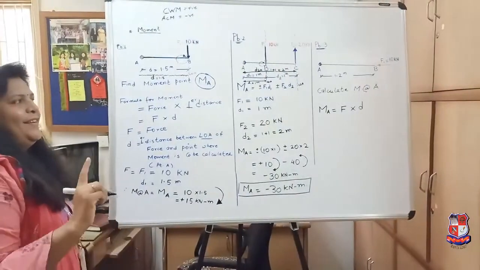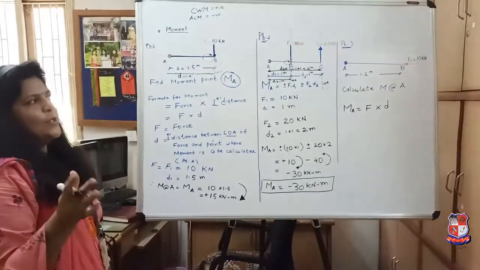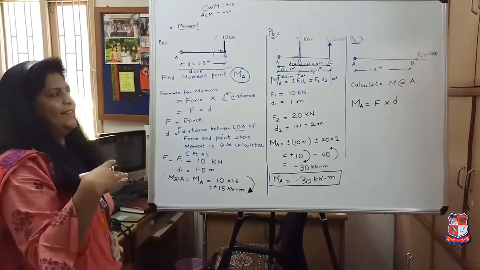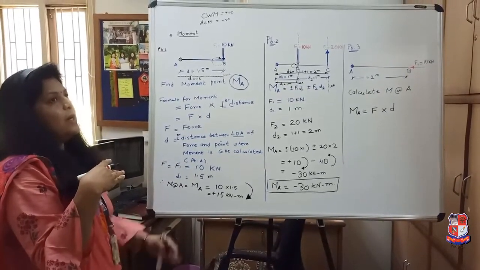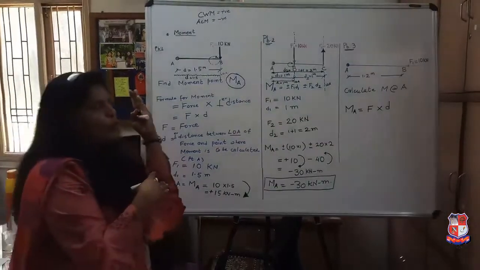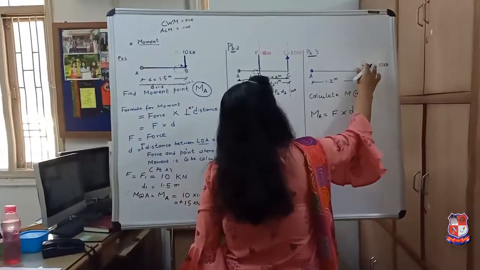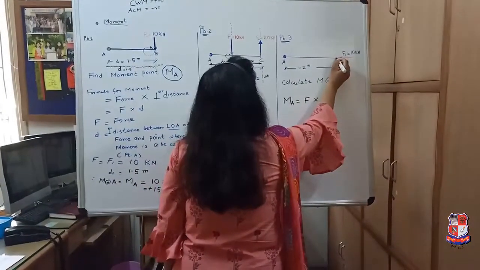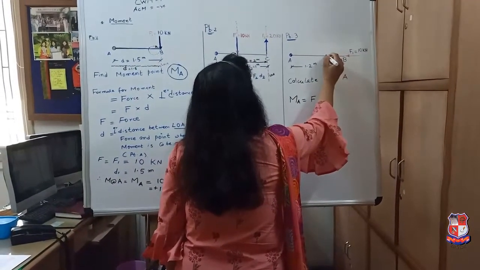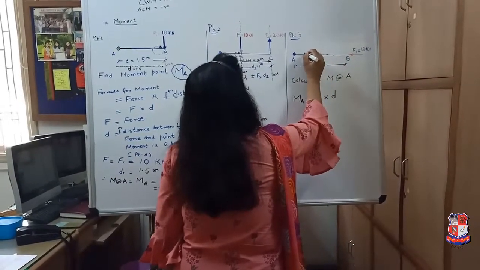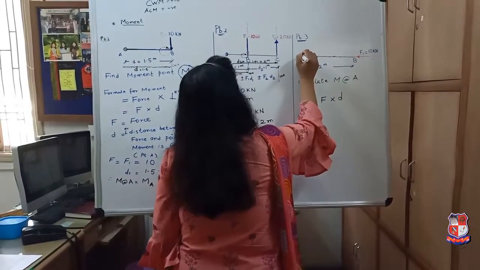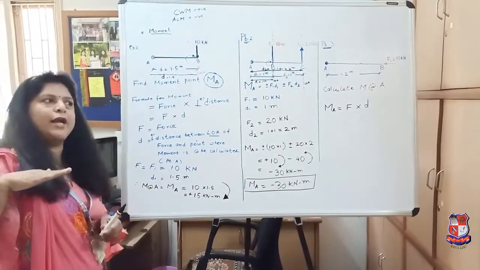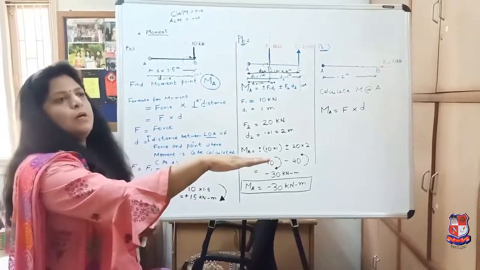Now, what is your force? Horizontal or vertical? So, force is horizontal. So, you will require a vertical distance. Can you find any vertical distance over here? No. If I extend the line of action of the force in the forward direction, it will come and meet at the point A. That means it will try to produce a linear motion.